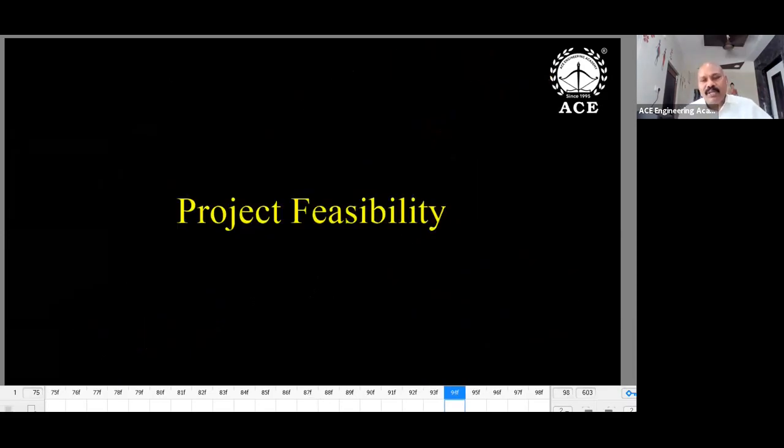Okay, so we have a break for 15 minutes. After the break, I'm going to take project feasibility. Actually, my plan in the revision class, what is my plan? I need to go through the numerical portion, because in 4 hours I cannot complete the entire subject. So my strategy is only numericals, which you can answer in examination. So focus on numericals only. Better you take the topics where you have numericals, damn sure and guaranteed. That's why I'm covering only the numerical portion right now. Any theory topic, you can just go through.